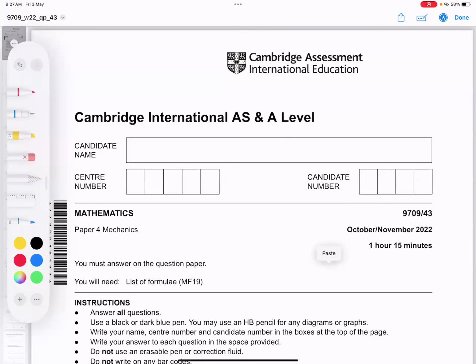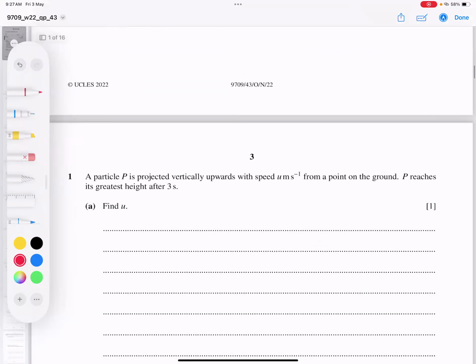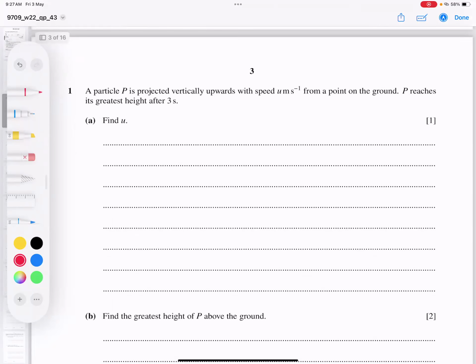This is a paper, October 2022. Okay, and 43 variant we have. So we're going to solve complete mechanics paper P4. Question number 1. A particle P is projected vertically upward with a speed of u from a point on the ground, it means we are throwing a particle from the ground.